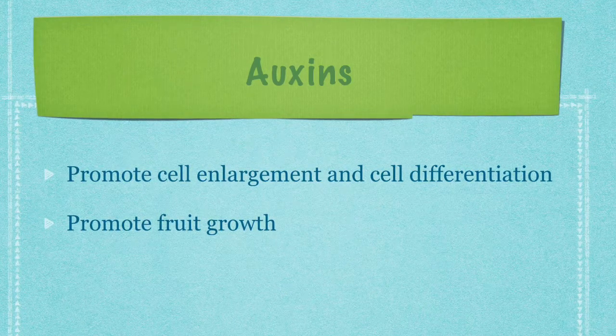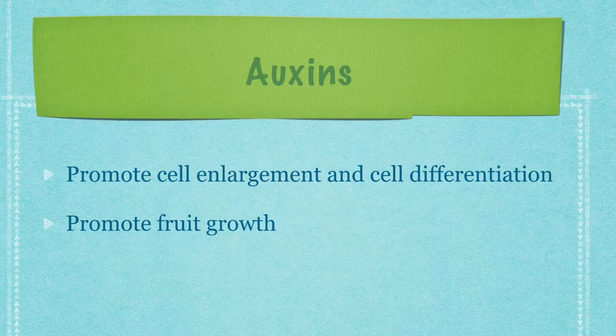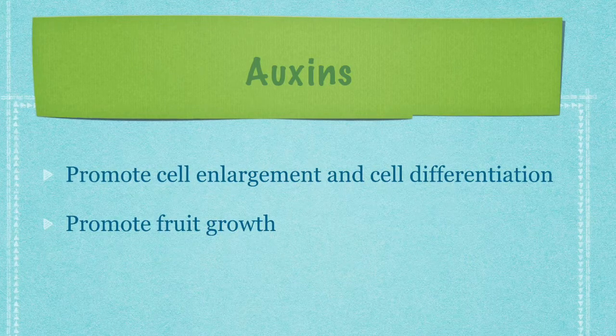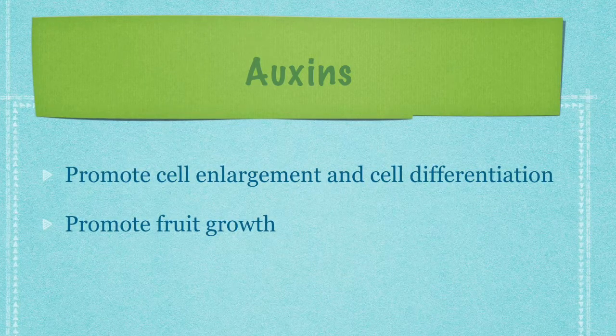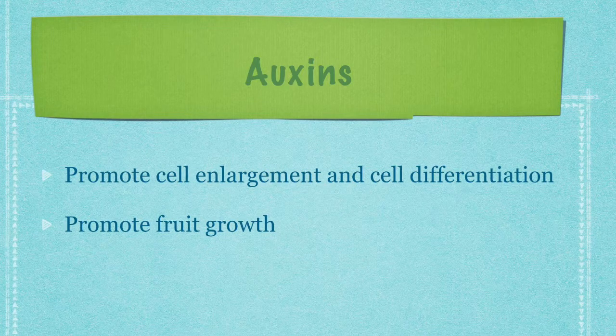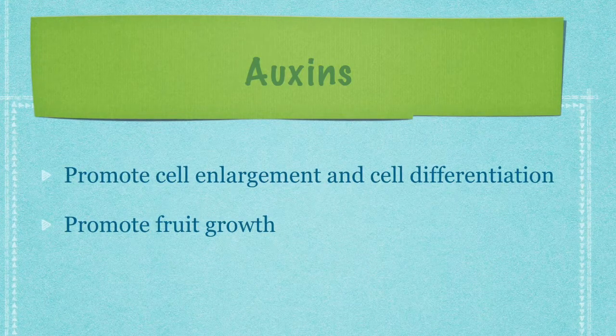First one, the auxins. Auxins are the plant hormones which promote cell enlargement and cell differentiation in plants. Auxins also promote fruit growth.